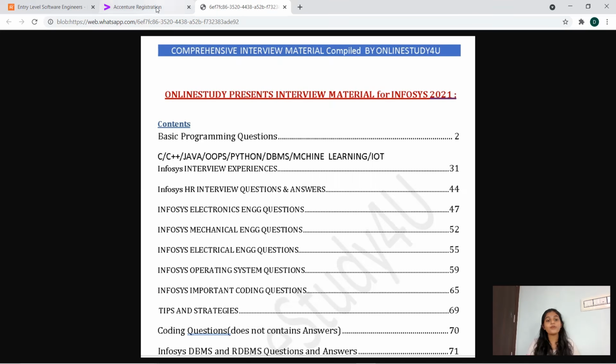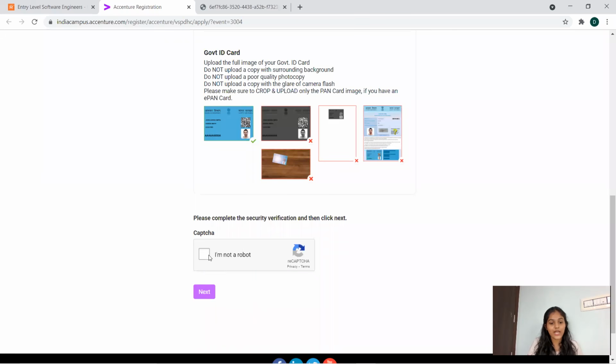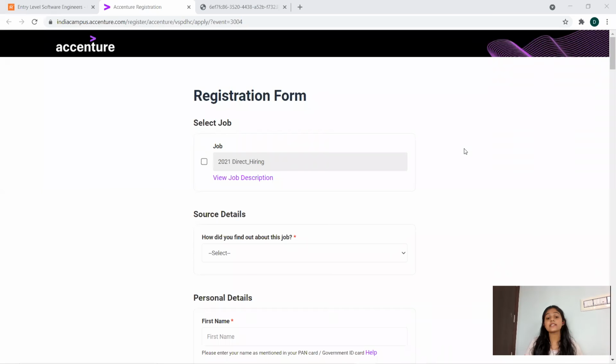Now moving on, coming back to Accenture, we'll be moving to the next step. There we'll have a form to fill in our personal details, and the eligibility criteria, job roles, everything will be discussed there, including the different stages of selection. So you can see this is a registration form. First we have to go for this. This is 2021 direct hiring. It is only for 2021.